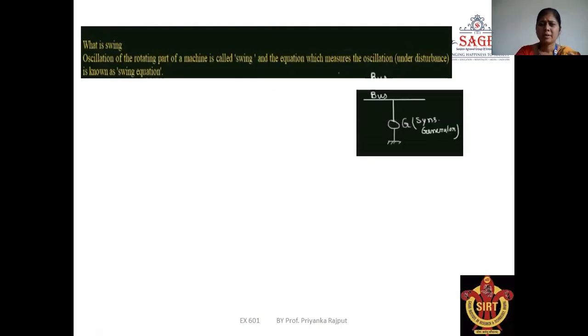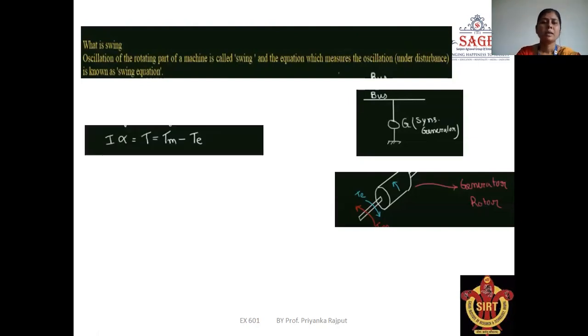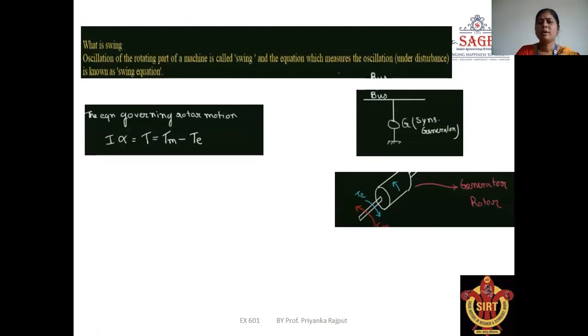This is a basic diagram. We take a bus and connect it with a synchronous generator. This is a diagram for a rotating generator. First, the torque shown is the electric torque. The second one is the mechanical torque, along with the rotation directions. Now, the equation governing rotor motion is I alpha is equal to T, where T is the total torque, and it is equal to Tm minus Te, where Tm is the mechanical torque and Te is the electric torque.